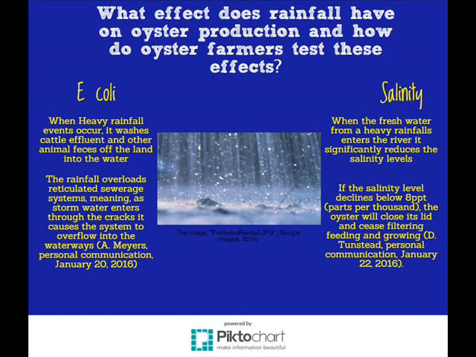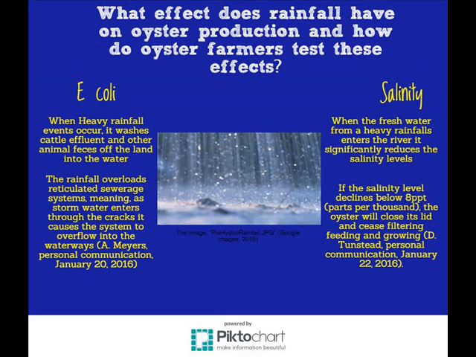When this happens, oyster farmers and authorities are required to test both the water and oysters for traces of E. coli. When the fresh water from a heavy rainfall enters the river, it significantly reduces the salinity levels. If the salinity level declines by 8 parts per thousand, the oyster will close its lid and cease filtering, feeding, and growing. David Tunstead from Tunstead Oysters believes this becomes very problematic for oyster production, as if this occurs, the oyster cannot be harvested and sold.